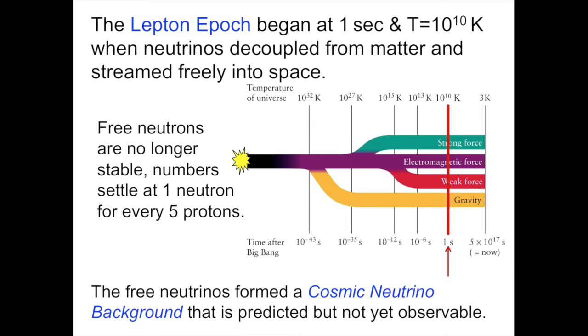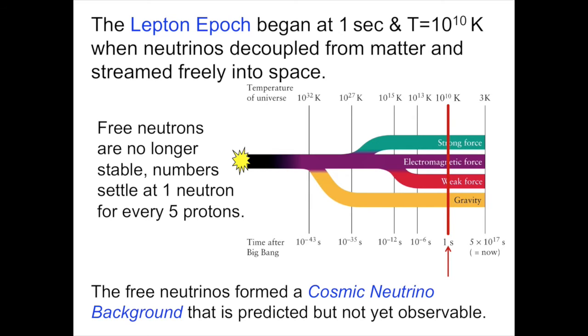The free neutrinos that stream out during this period form a cosmic neutrino background that is predicted but not yet observable. Just like the photons from the Big Bang streamed out into space when the universe became transparent at 380,000 years old, so too when the Lepton Epoch begins at 1 second and the temperature reaches 10 to the 10 degrees Kelvin, the universe becomes opaque to neutrinos, and the neutrinos form a cosmic neutrino background.